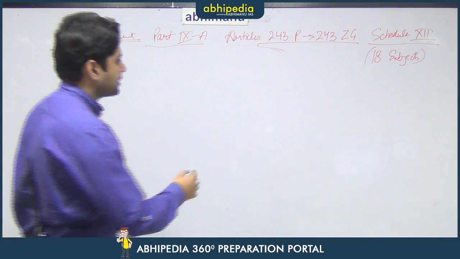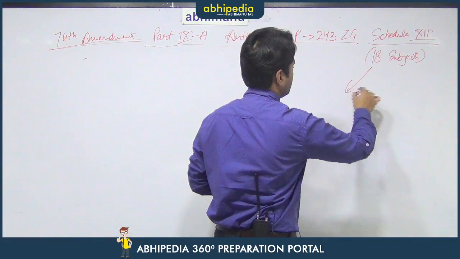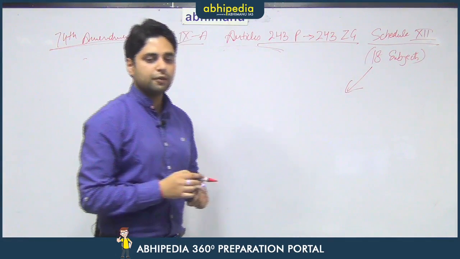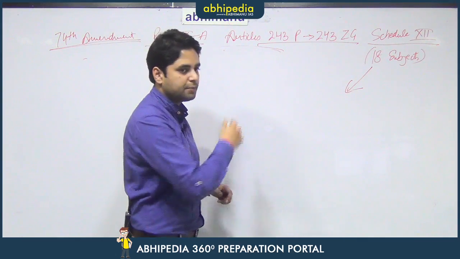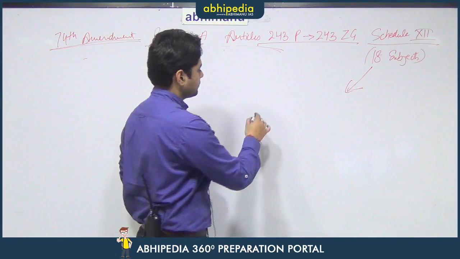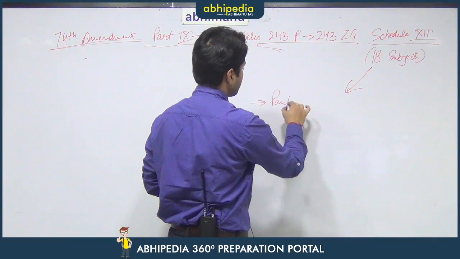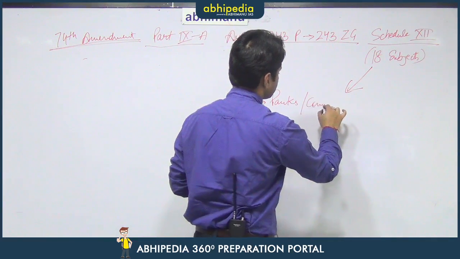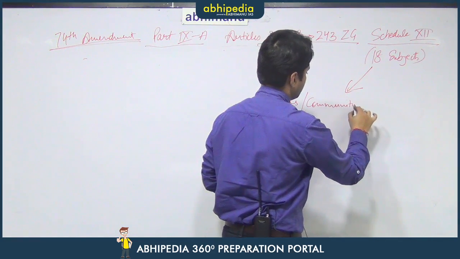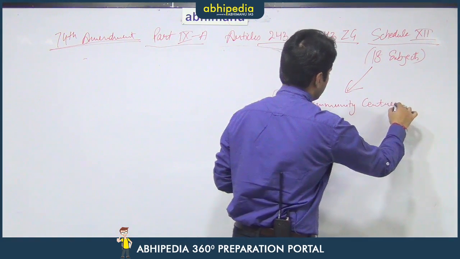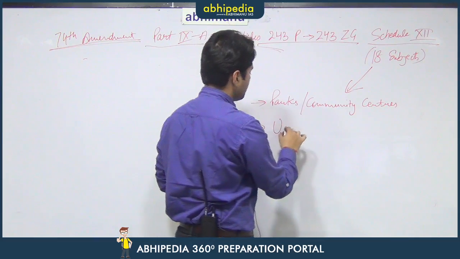Then there are subjects which are mentioned under Schedule 12 of the Indian Constitution. There are 18 subjects of the urban local governments. For example, the maintenance of parks, community centers. Similarly, there are the provisions of urban roads.